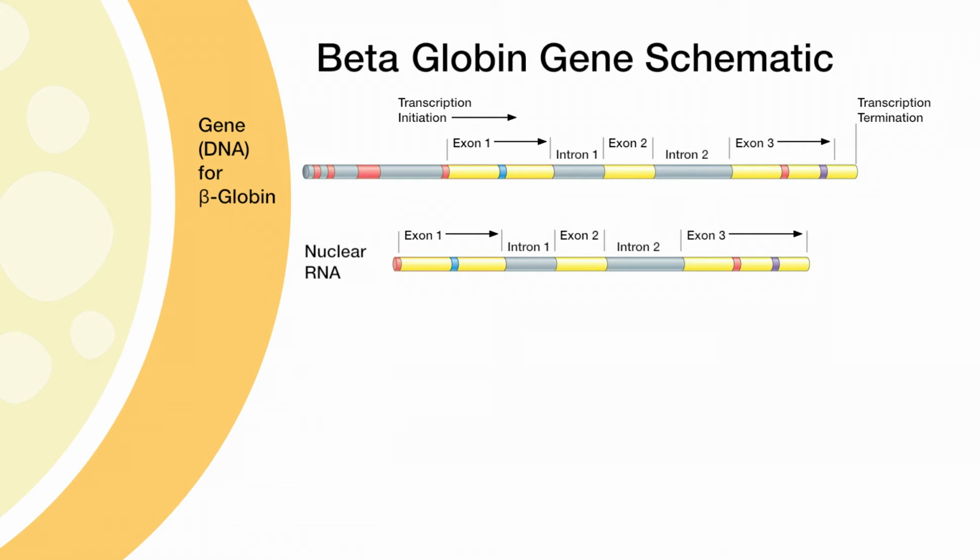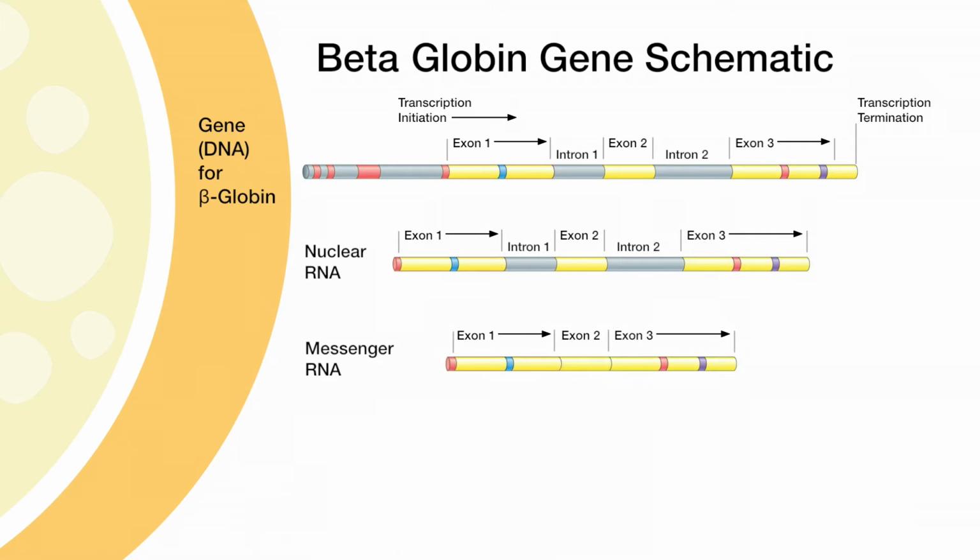That nuclear RNA, therefore, will have the exons and introns within it. But remember, only those exons are going to provide the information for coding a protein. So it'll undergo a process of processing, or splicing out those introns and putting together consecutive exons.